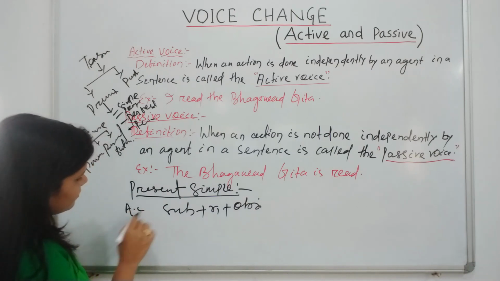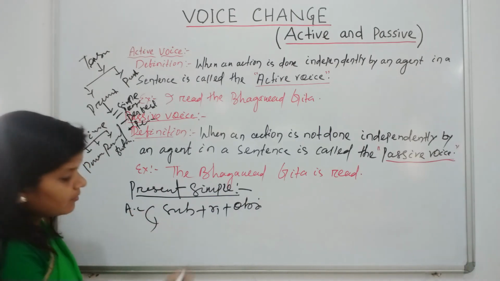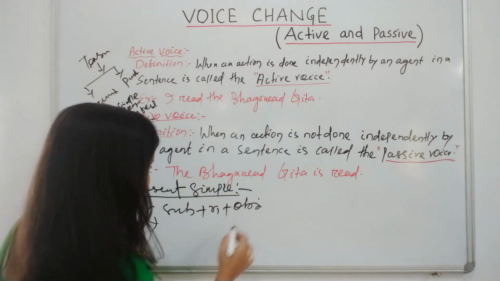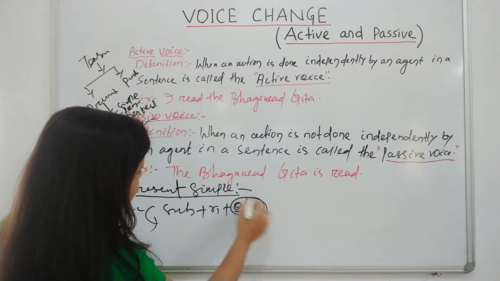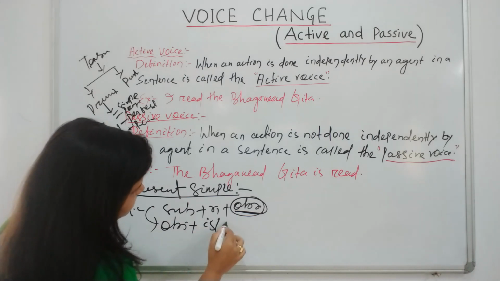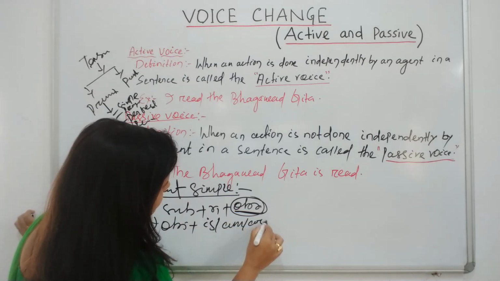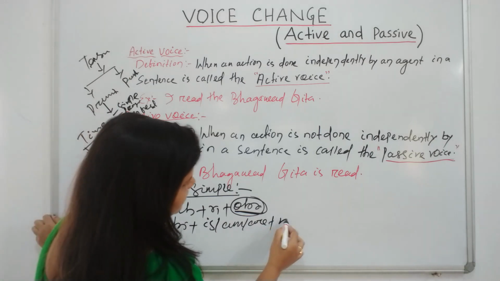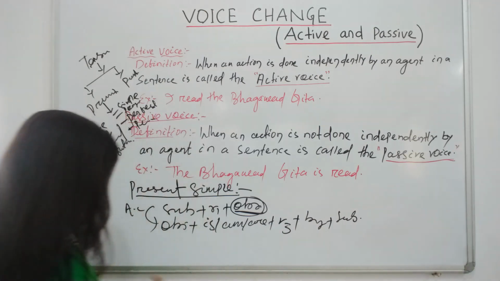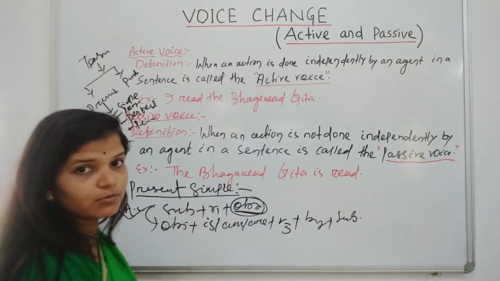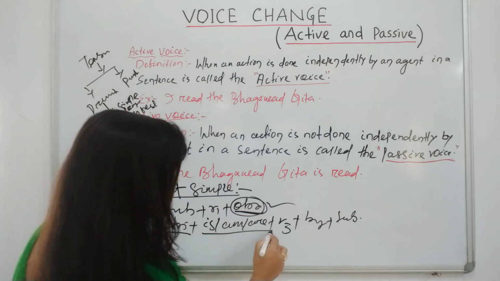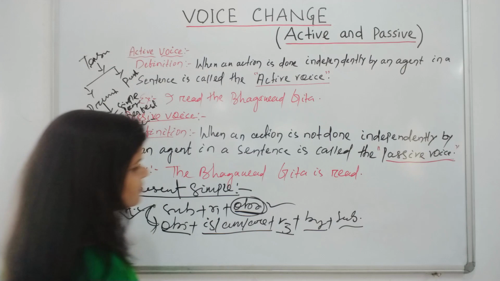When converted to passive, the object becomes the subject and the subject becomes the object: object plus is/am/are plus V3 plus by plus subject.